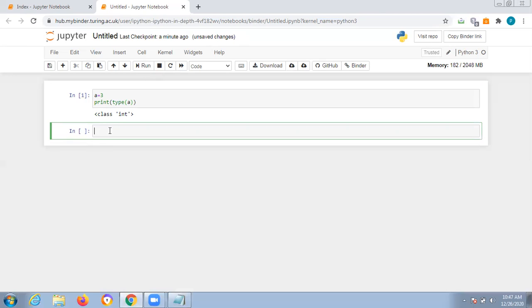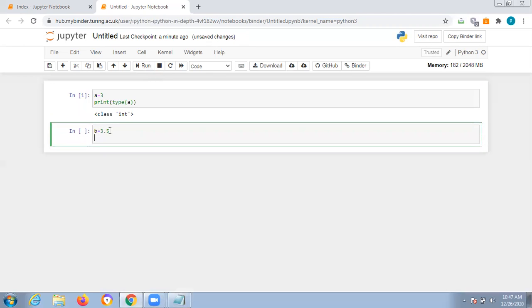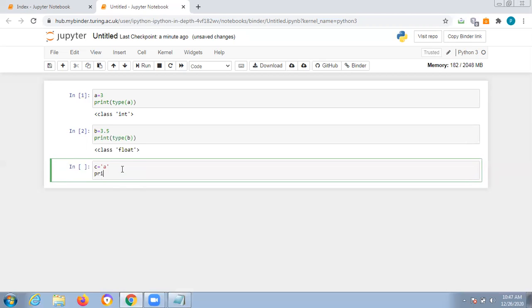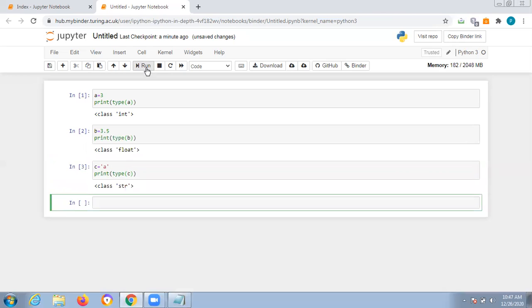Suppose you are giving b is equal to 3.5, you are just giving print type(b). Yes, float. Suppose you want to give any character, c is equal to 'a' or something, right? Print type(c): string. I already told this point.